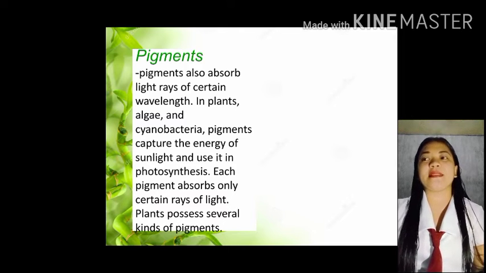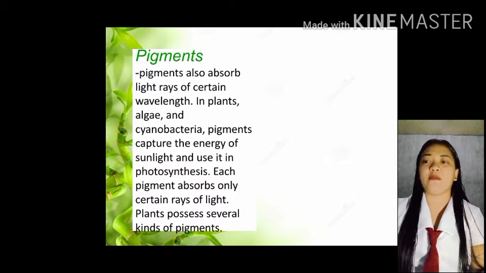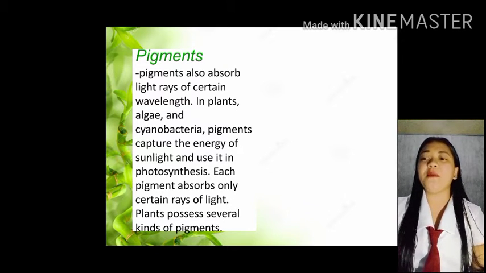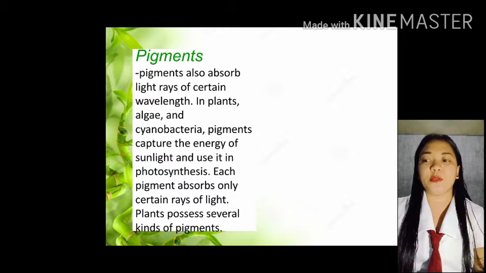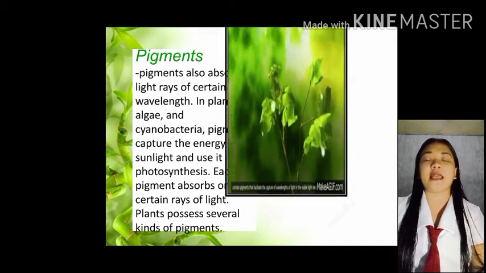Okay. Pigments. Pigments also absorb light rays of certain wavelength. In plants, algae, and cyanobacteria, pigments capture the energy of sunlight and use it in photosynthesis. Each pigment absorbs only certain rays of light. Plants possess several kinds of pigments.